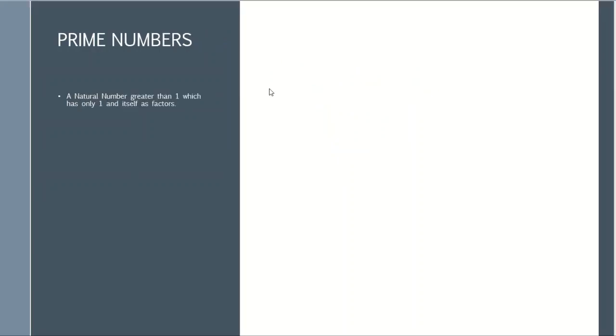Prime numbers are the counting numbers that are greater than 1 and have only 1 and itself as factors. For example, let's take 2. 2 is a product of 1 multiplied by 2. If you multiply 1 with 2, you get 2. You cannot get 2 by multiplying any other numbers. Similarly, let's say 3. 3 is a product of 1 and 3.